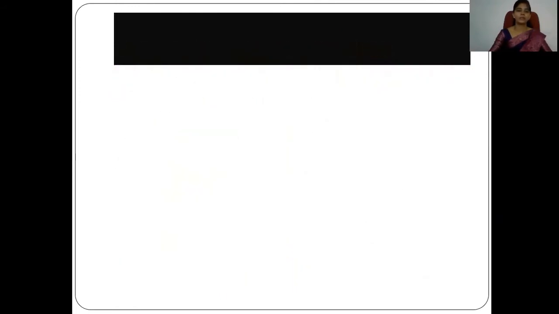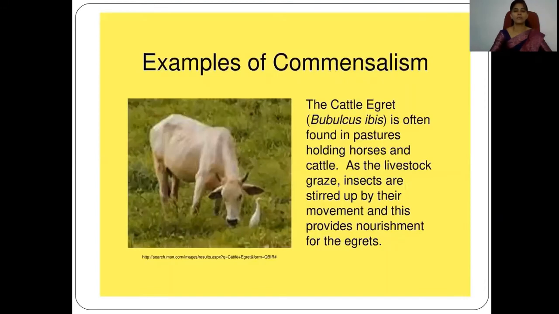So some other examples found in nature are very common. We observe many times in our life that certain birds sit on grazing animals. Particularly, the cattle egret. These birds can often be found in pastures with horses and cattle, as the livestock graze.